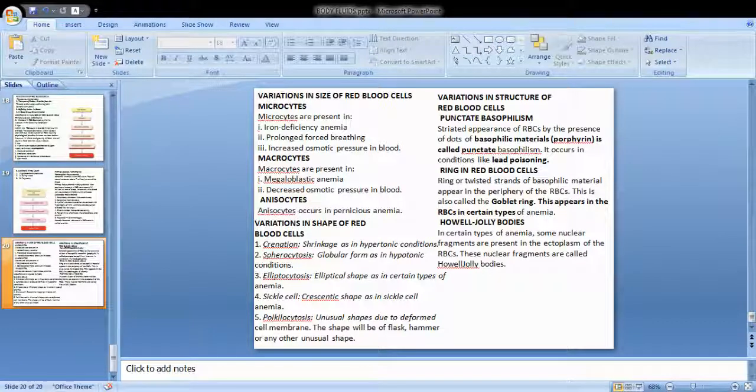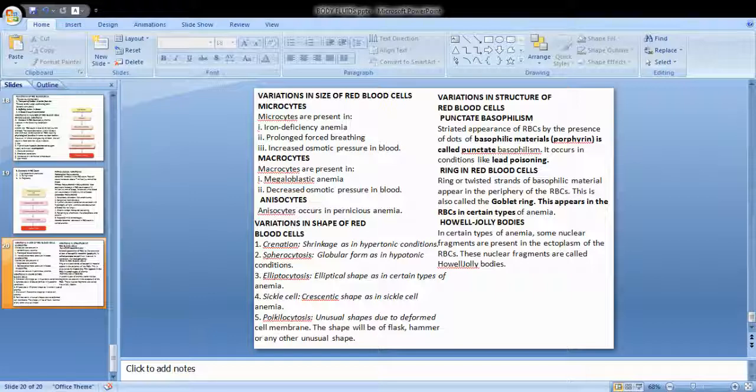But when the size decreases below this, it is because of iron deficiency anemia, or because of forced breathing for a long time, or increase in the osmotic pressure of the blood. The RBC can become bigger in size during megaloblastic anemia and decreased osmotic pressure of the blood. And there is also another condition called anisocytes, which is seen in pernicious anemia.